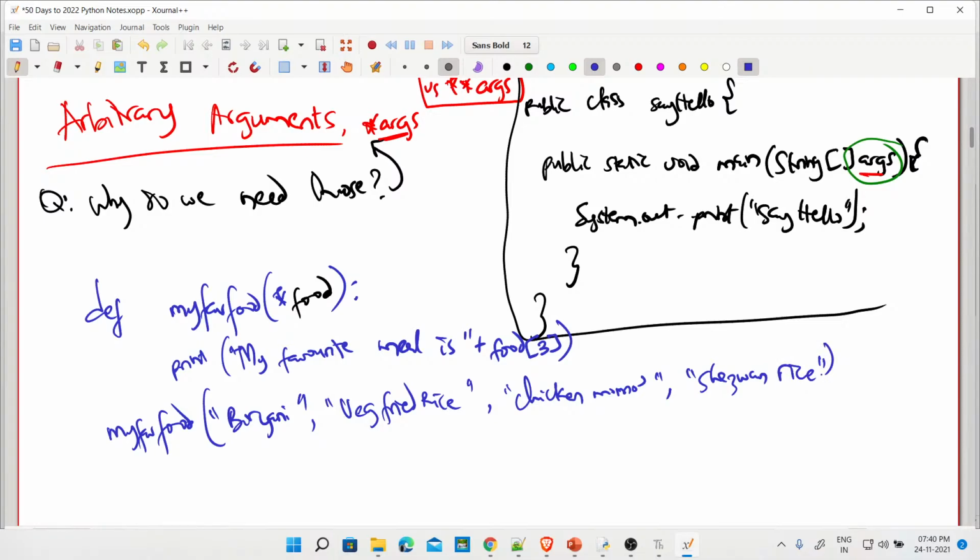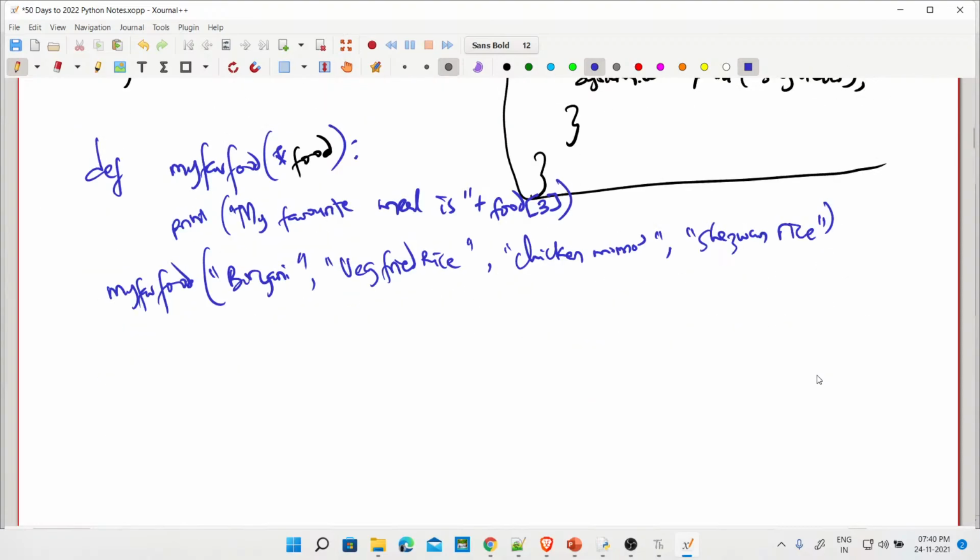Now we're going to look at the example. So after this, you see we can actually use that. Okay, but another thing that interests us is there are times we use what we call keyword arguments. You got the concept of arbitrary arguments, you got why we use that. Fine. Now let's look at keyword arguments. So what are keyword arguments then?